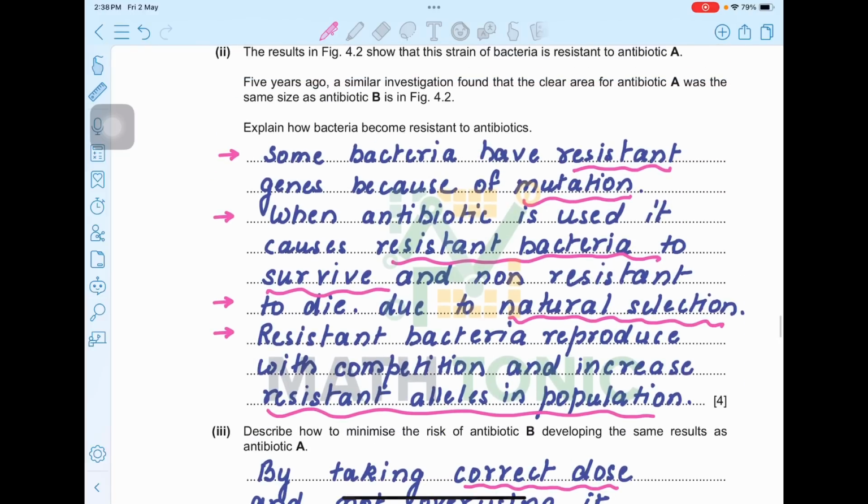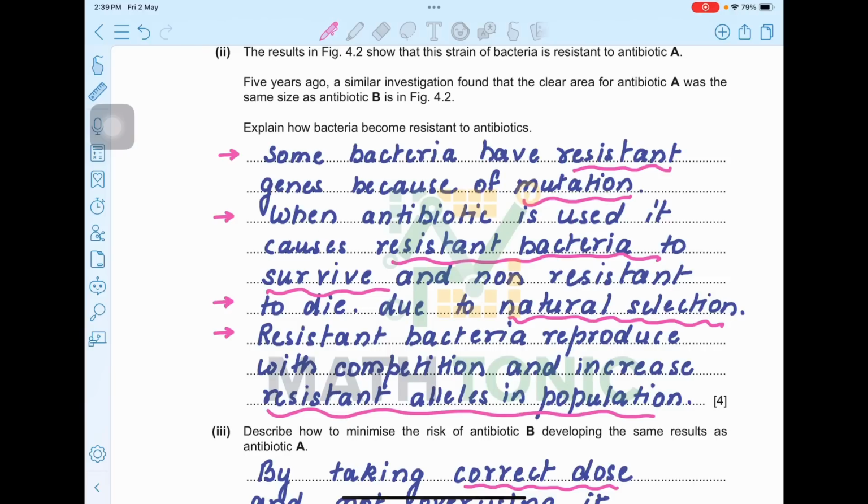Okay, explain how bacteria becomes resistant to antibiotic. So some bacteria have resistant gene because of mutation. So you can understand that any particular new gene is going to develop because of mutation. So the resistant gene here also develops because of mutation, but this difference in resistant and non-resistant bacteria is only going to show up when we use the antibiotic.